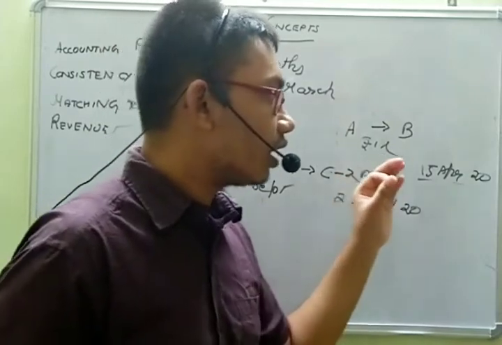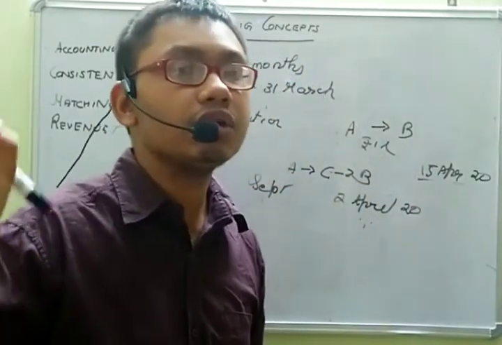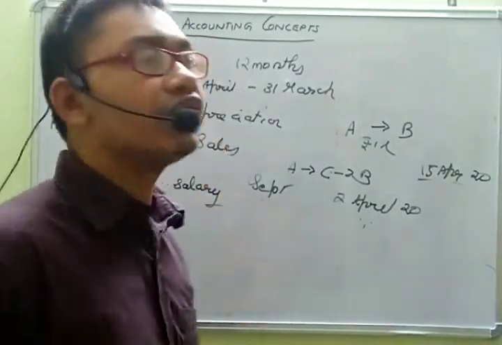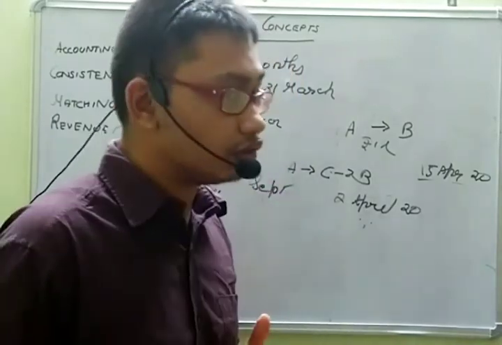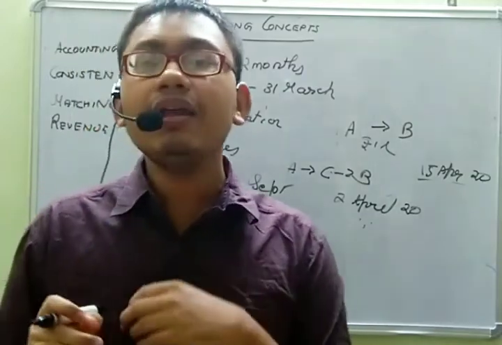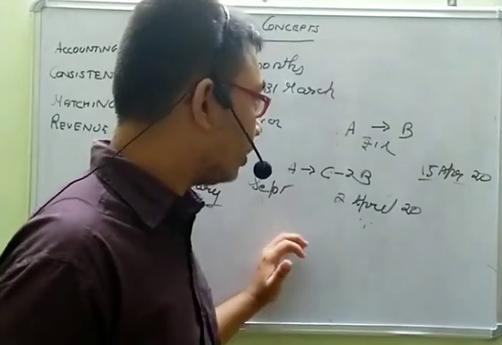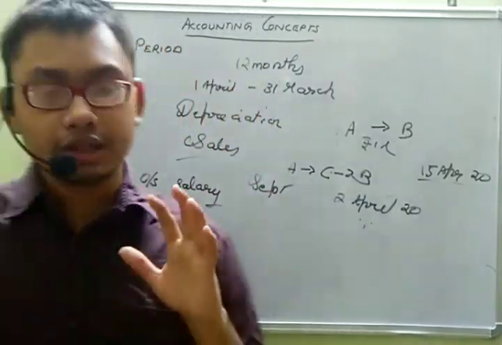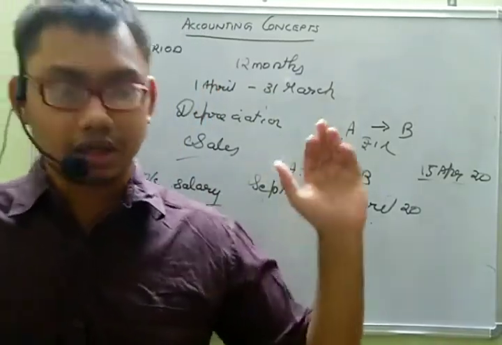So this salary will be treated as paid only in 2020-21. And it will be treated as outstanding salary in the financial statements for the year ended 31st March 2020. Why? Because that salary was not paid by the time it was due. This is a bit of concept, but just understand that if an expense for the period has not been paid, then it will be treated as outstanding.